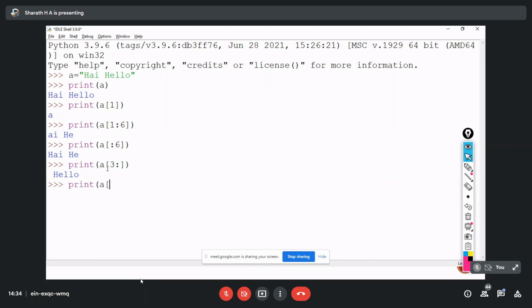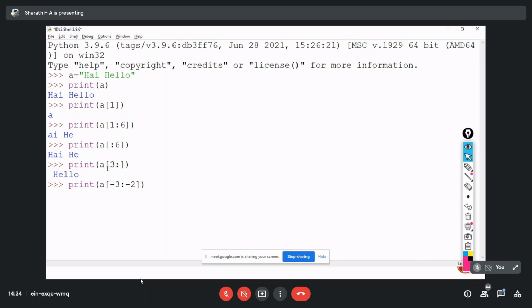Print a of -2 colon -3. Sorry, I have to give it in reverse: -3 colon -2. So that means it's going to print only one character, starting from -2.